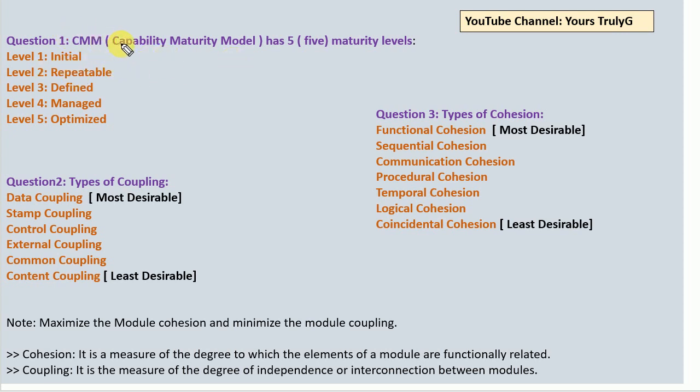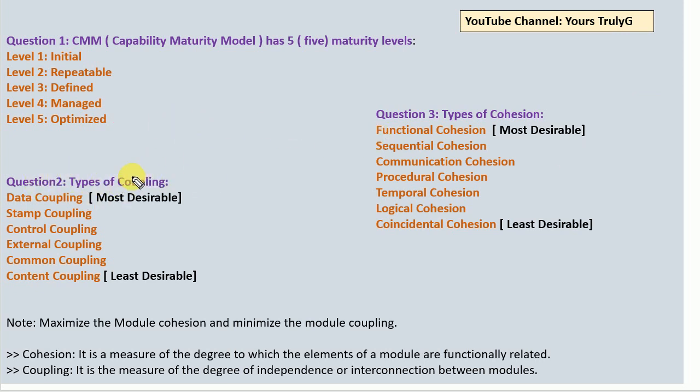Very important question. It has already been asked in many competitive examinations, like what is level 3 in CMM? That is defined. What is level 4 in the CMM model, which is nothing but managed? Level 5 is optimized. Sometimes they will ask any level out of the 5, so you have to remember it.